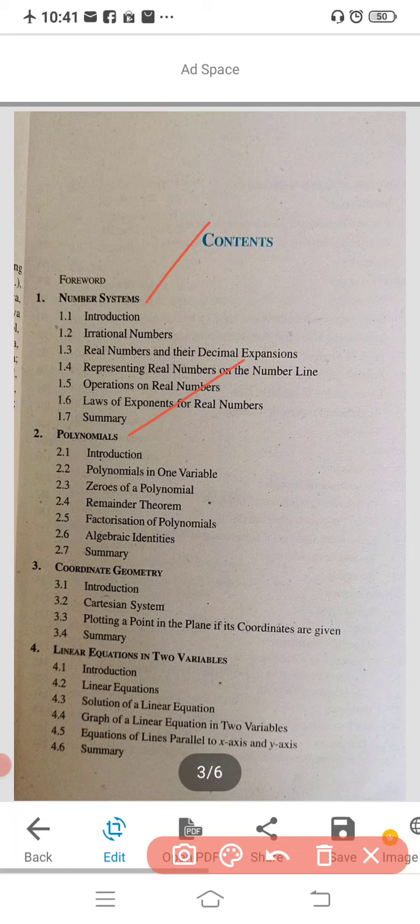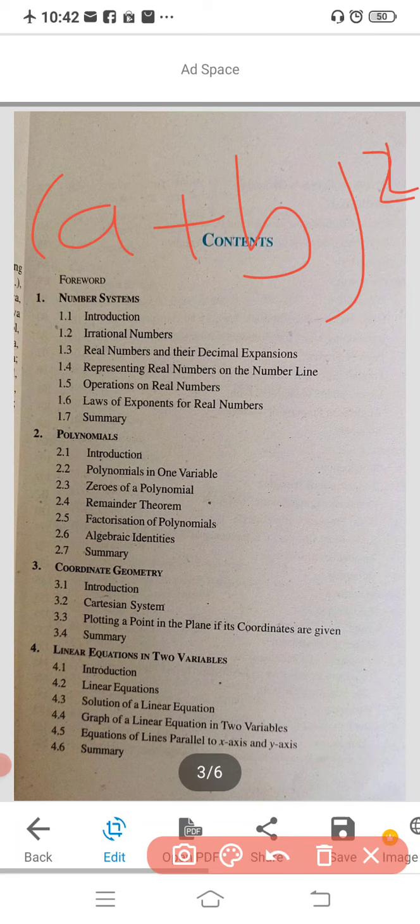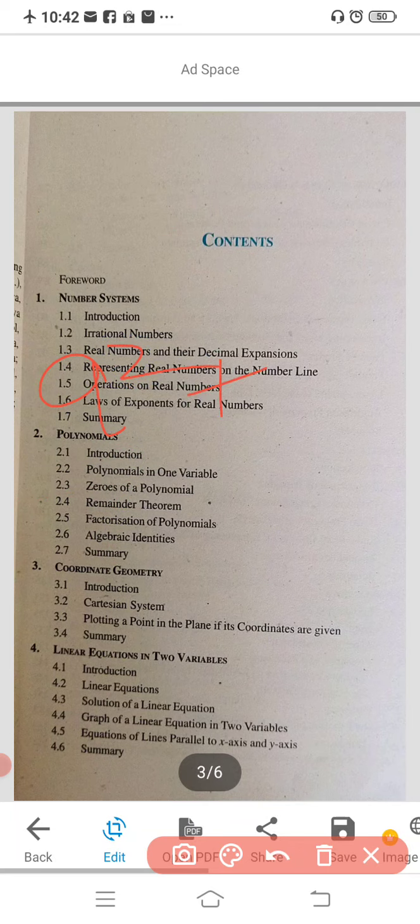In polynomials you are going to study the introduction, polynomials in one variable, zeros of polynomials, the remainder theorem, factorization of polynomials, and algebraic identities. Last year you studied algebraic identities such as (a plus b) whole square is equal to a square plus 2ab plus b square.